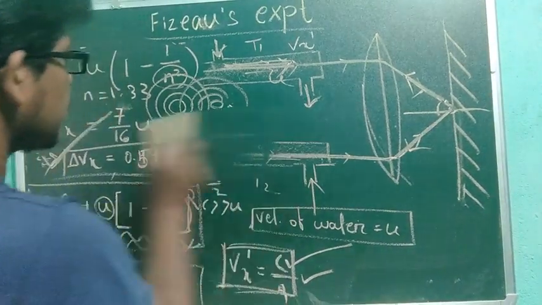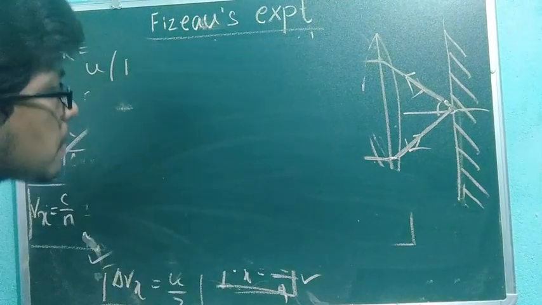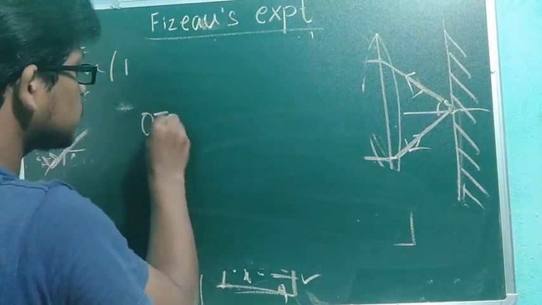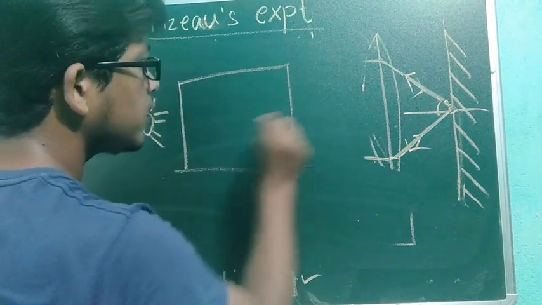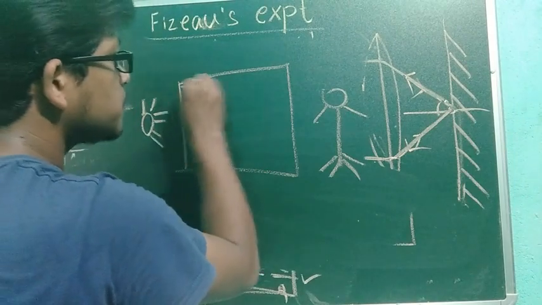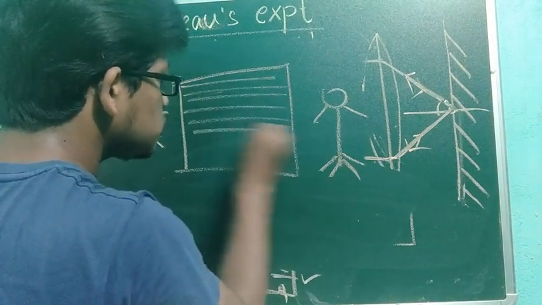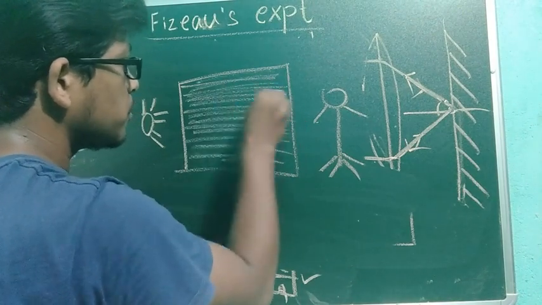And lastly, I will explain one thing. According to Fizeau, if you have a light source here, a medium here, and an observer here, suppose you are changing the motion of the medium, and the velocity of the medium be u.